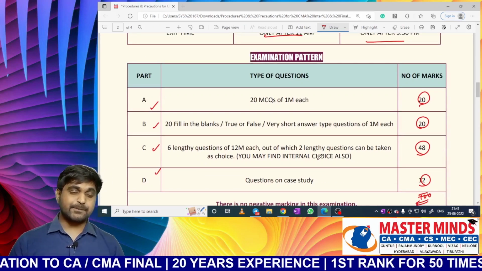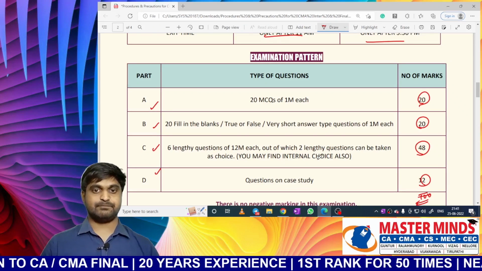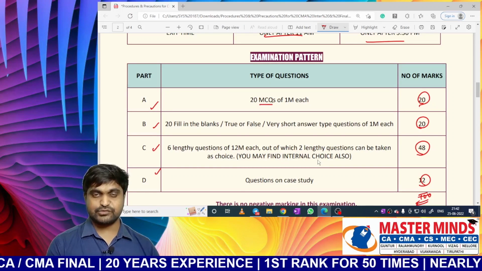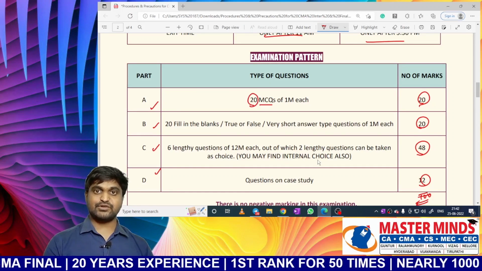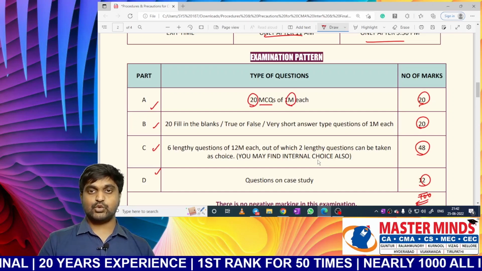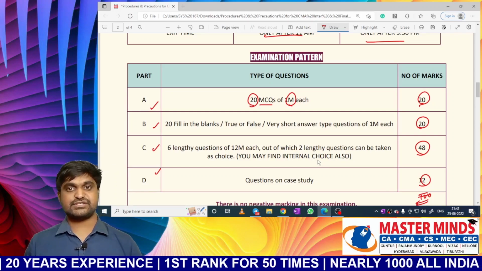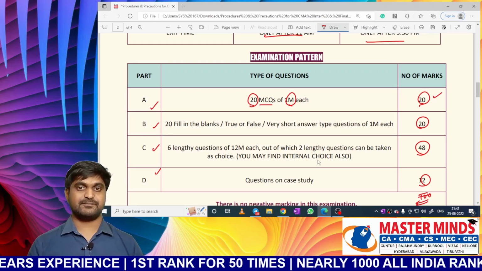Okay, what type of questions we will get in case of Part A? So you will get MCQs. How many? 20. Each MCQ carries 1 mark. So 20 MCQs of 1 mark each. So in total it will be 20 marks.